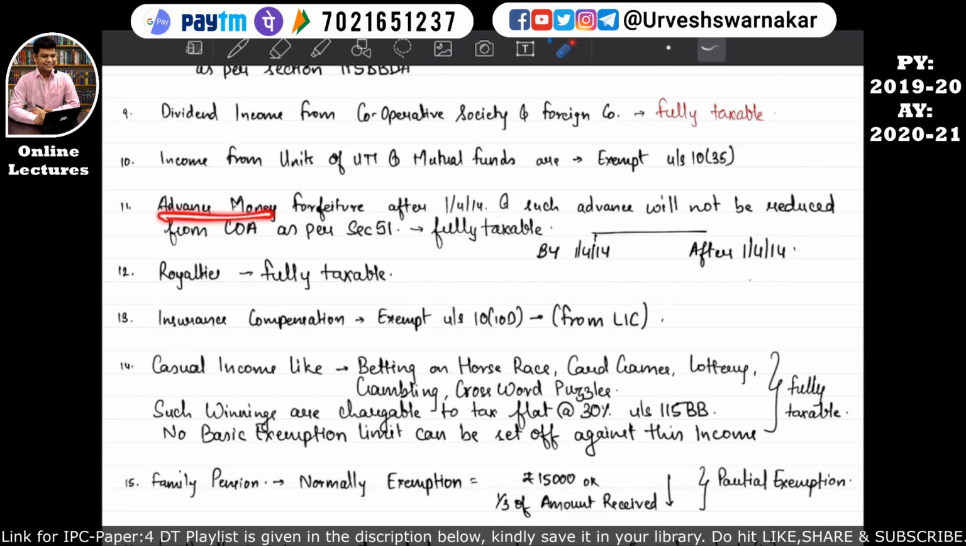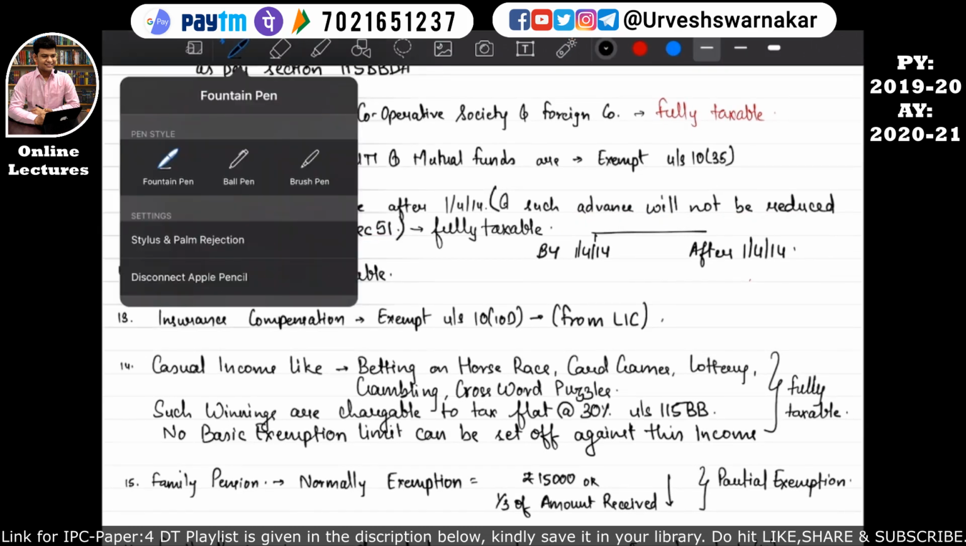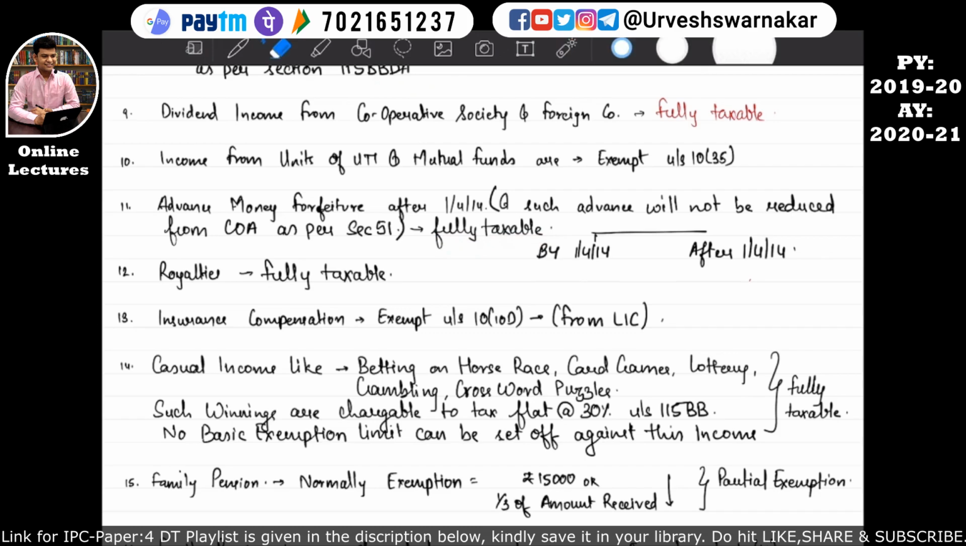But if the advance money which has been forfeited has been received after 1st April 2014, then it will not be reduced from the cost of acquisition as per section 51, and the advance money received by the assessee will be fully taxable. I hope this is quite clear.